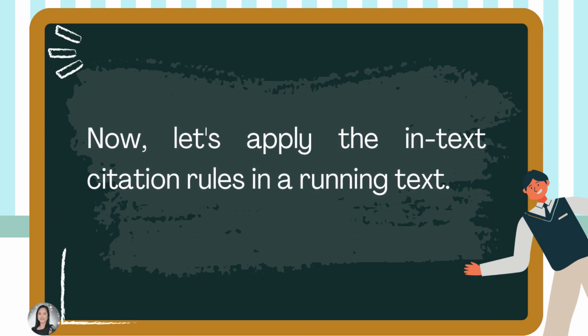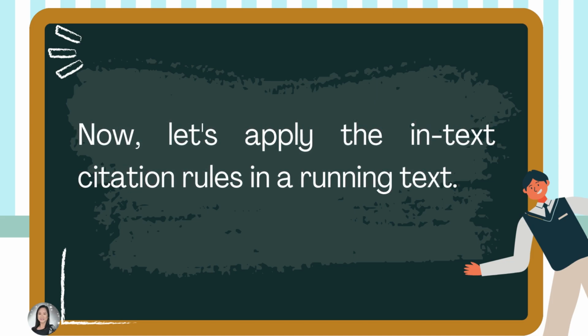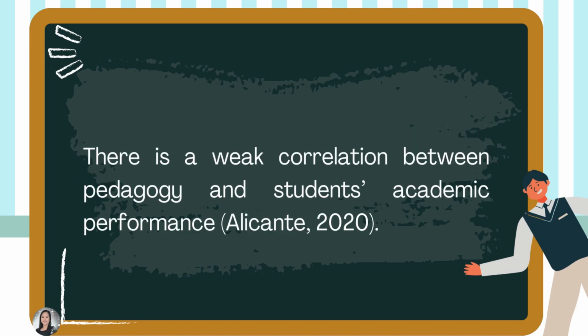Now, let's apply the in-text citation rules in a running text. When we say running text, we refer to the sentence or sentences in a paragraph. Here is an example of a running text. There is a weak correlation between pedagogy and students' academic performance (Alicante, 2020). Is this a narrative or a parenthetical citation?